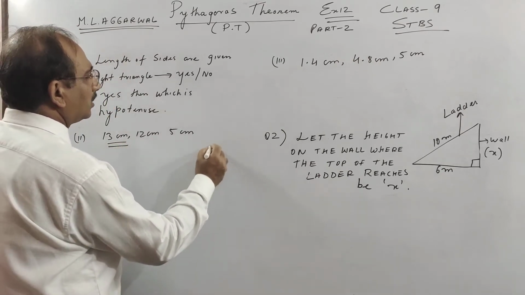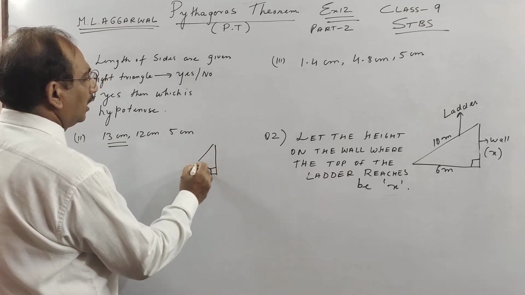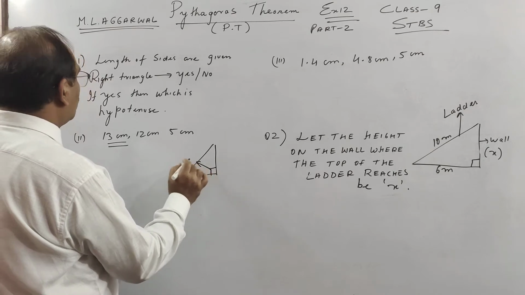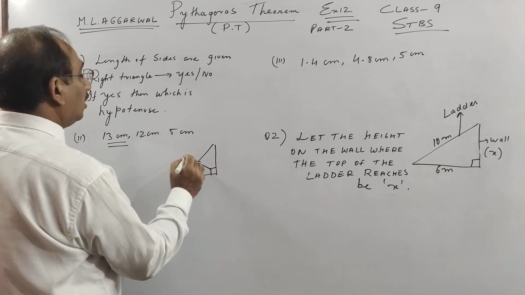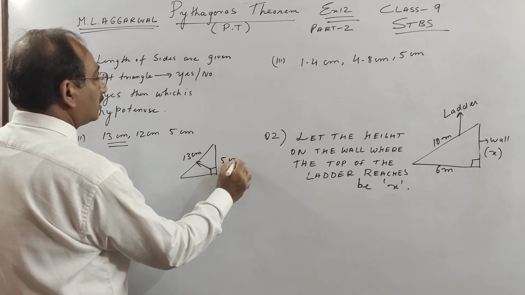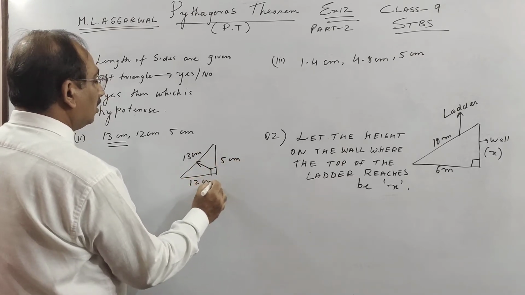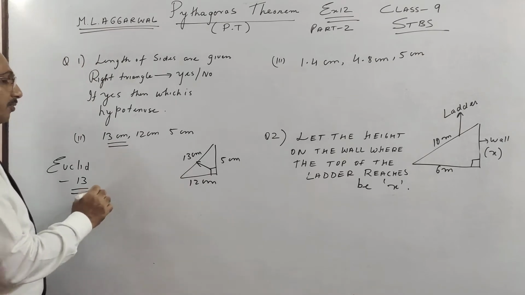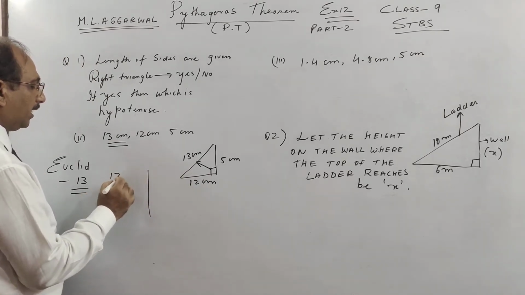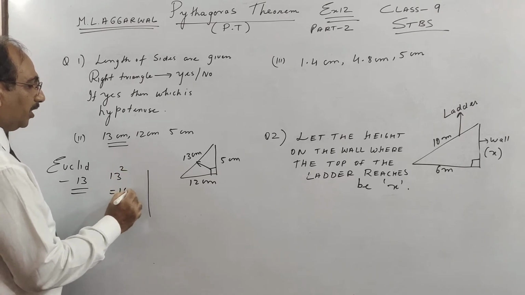Generally, children, 90 degrees is the largest angle, and opposite to the largest angle is the largest side. We don't know whether this is a right angle triangle or not. So we square the biggest side, and we get 169.